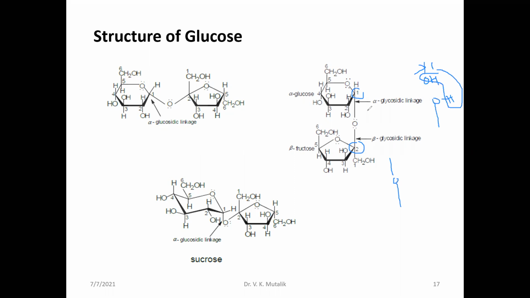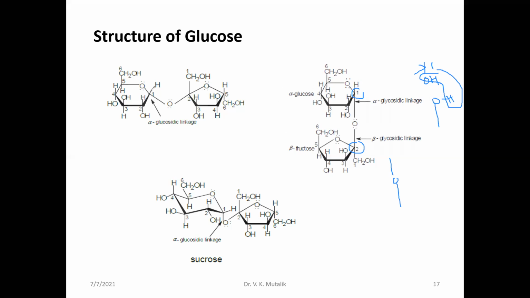Therefore sucrose is a non-reducing sugar, and this linkage is between C1 of glucose and C2 of fructose, hence it is called a C1-C2 glycosidic linkage. So this is how we represent the structure of sucrose.